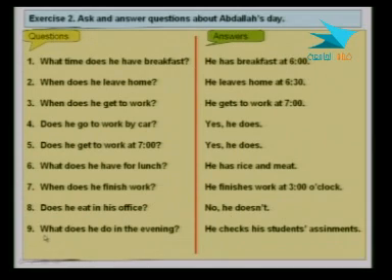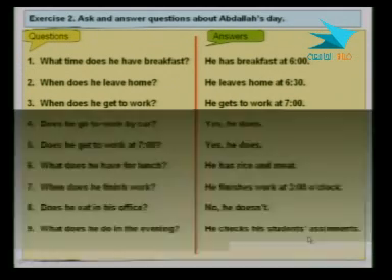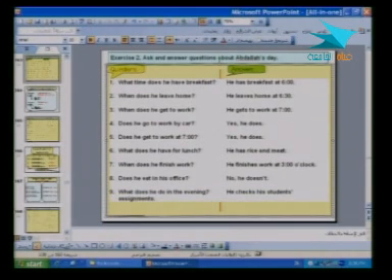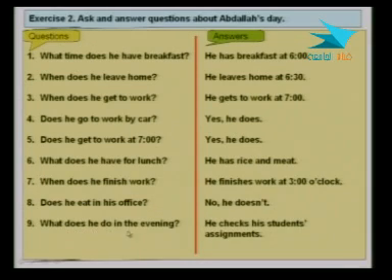And the last one, what does he do in the evening? He checks his students' assignments. Of course, again, that one we need a G here to make it correct. So the last one, what does he do in the evening? He checks his students' assignments or homework assignments.